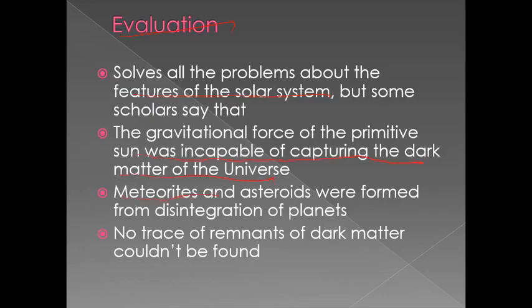This theory assumes that planets were formed by the integration of asteroids: initially asteroids and meteorites formed and aggregated dust particles towards them, which then led to the formation of planets. But present-day scientists say that meteorites and asteroids were formed from the disintegration of planets, and no trace of remnants of dark matter has been found to date.